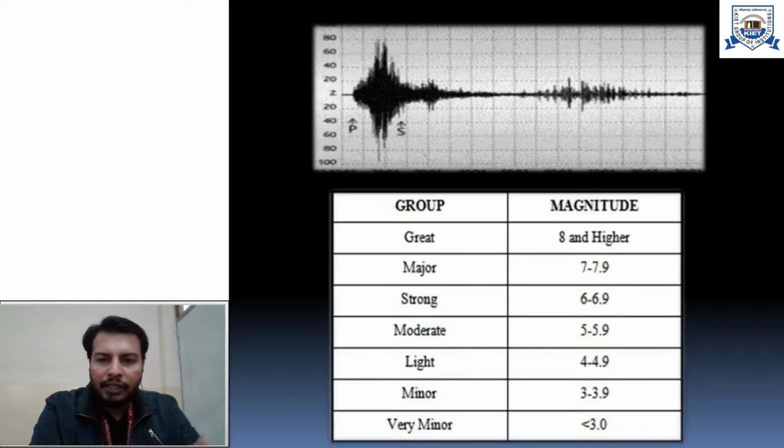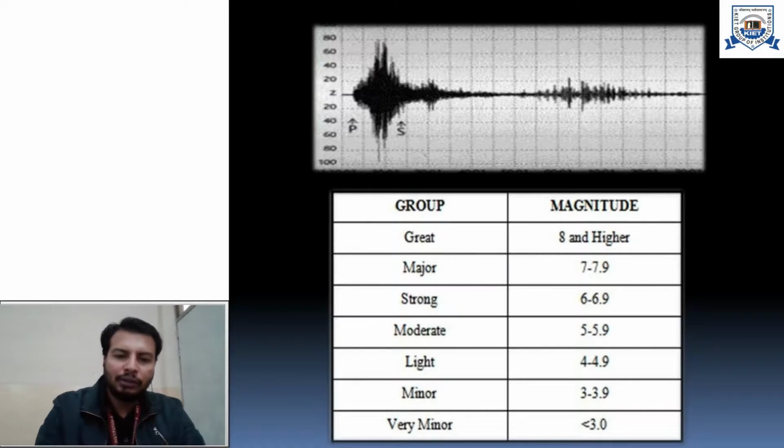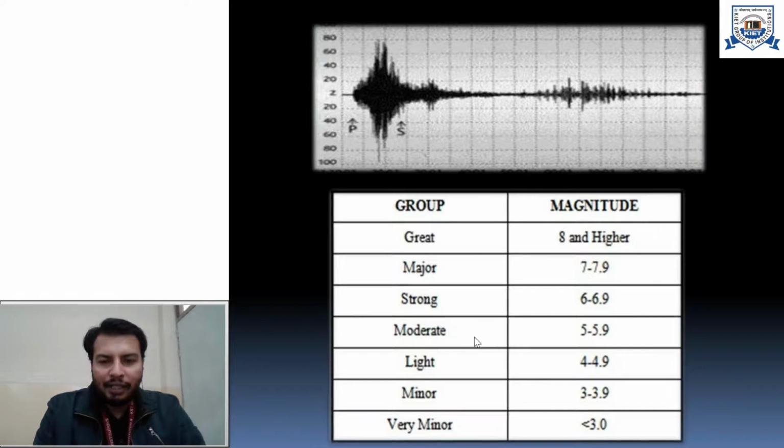According to the Richter scale, we have different values, and corresponding to those values we can group the different categories of earthquake. For a value of less than 3 on the Richter scale, the earthquake is categorized as very minor. For 3 to 3.9 it is minor. For 4 to 4.9 it is light. From 5 to 5.9 it is a moderate earthquake. From 6 to 6.9 it is a strong earthquake. From 7 to 7.9 it is a major earthquake, and from 8 and higher these are great earthquakes.